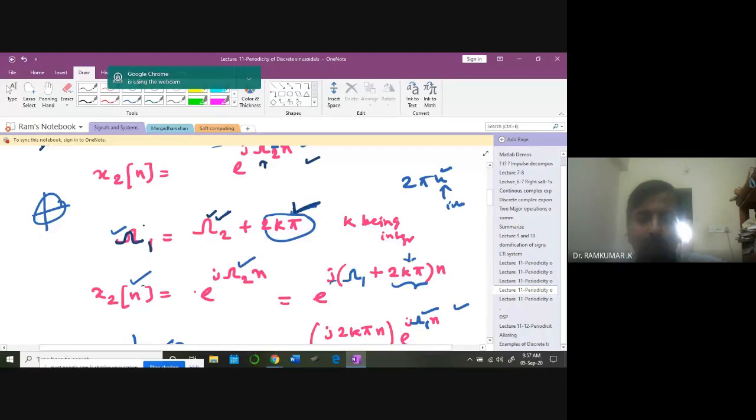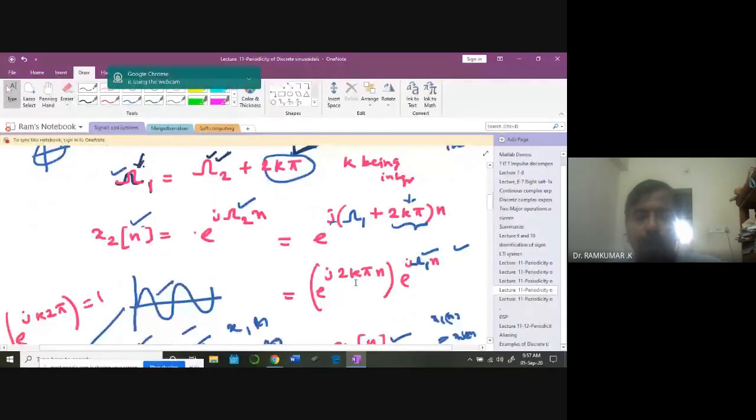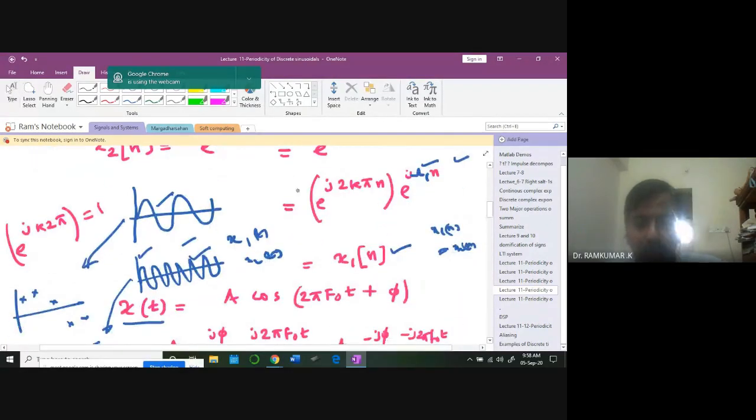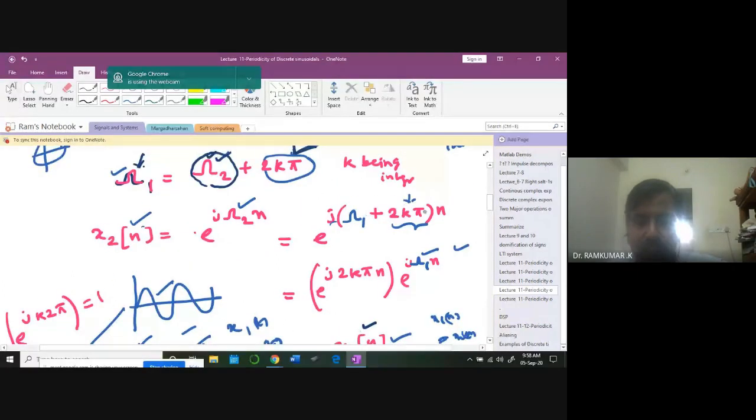If I add 2k pi to that, I'll end up in the original frequency. So it's going to be a tricky situation for you, primarily because this omega 2 is completely different. But when I add 2k pi to it, I end up in this particular thing. So this x2 will be equal to x1 when there is a phase shift of 2k pi n. Okay, you understand?